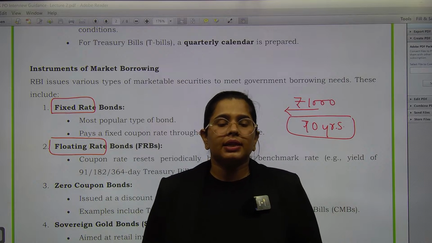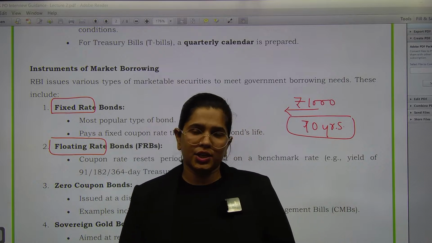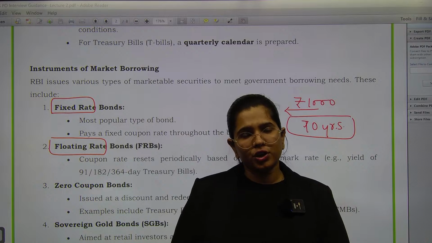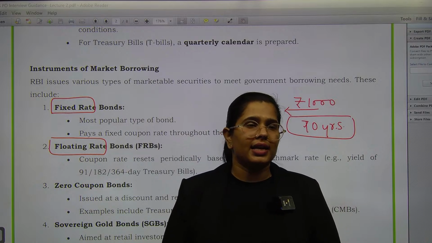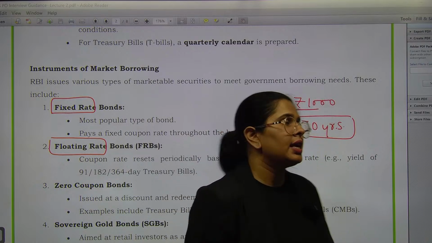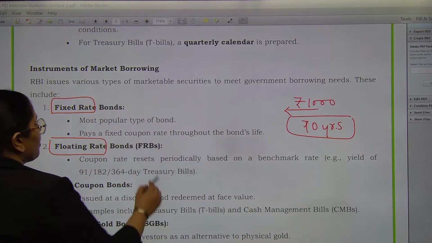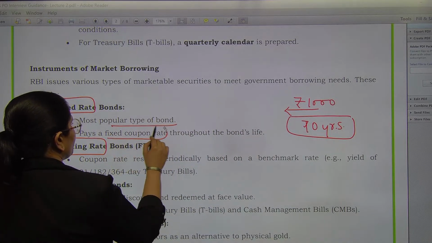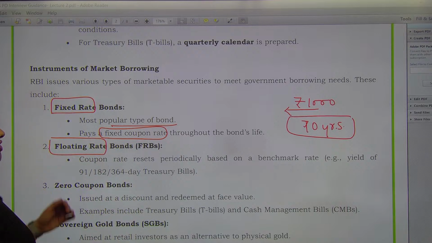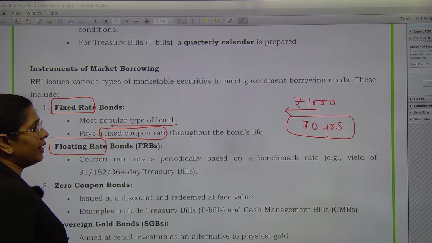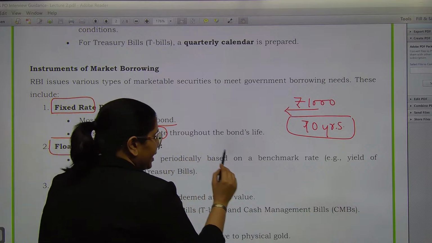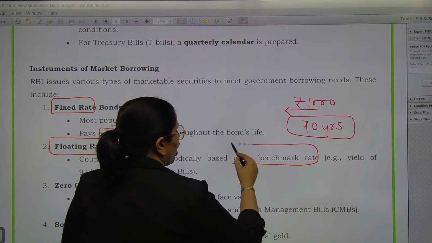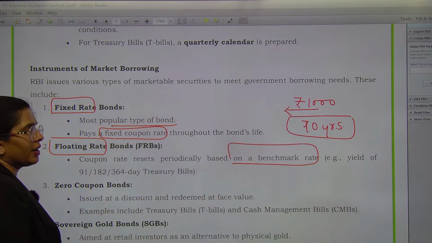Floating का मतलब this interest rate will keep on changing as per the market situation. Okay, so that is called as the floating rate bonds. Fixed rate bonds, most popular, pays the investor fixed coupon rate. Floating rate is the interest rate changes on the basis of benchmark rate.